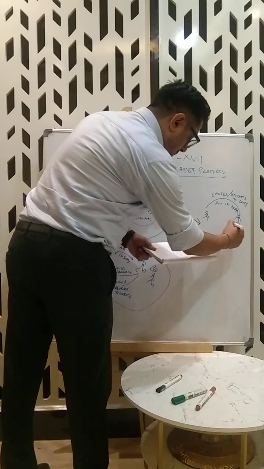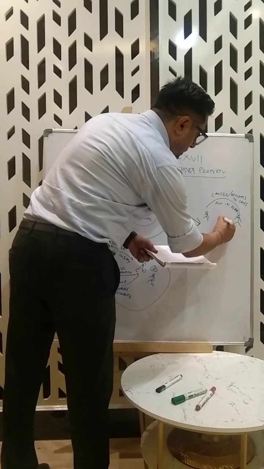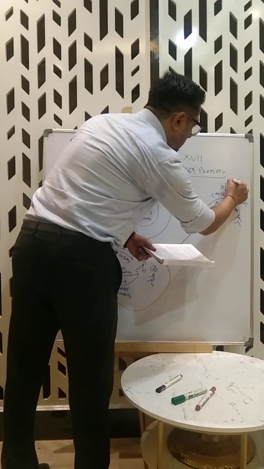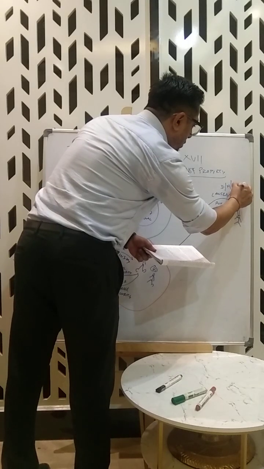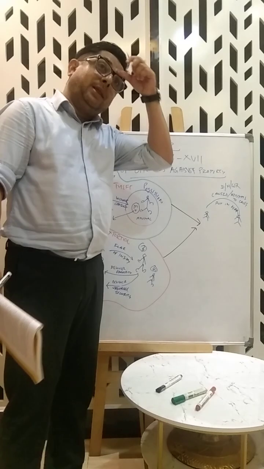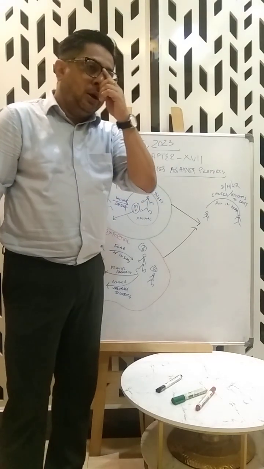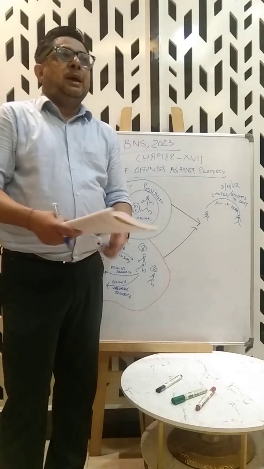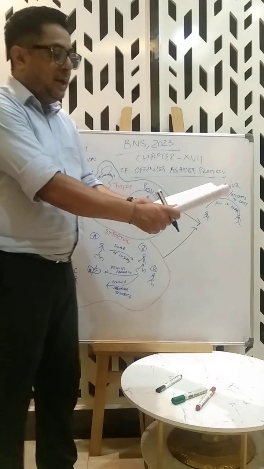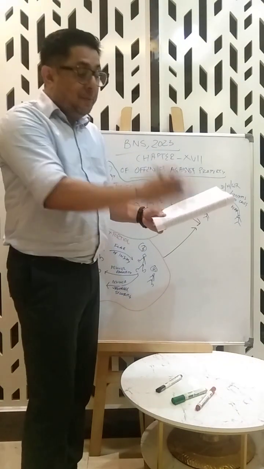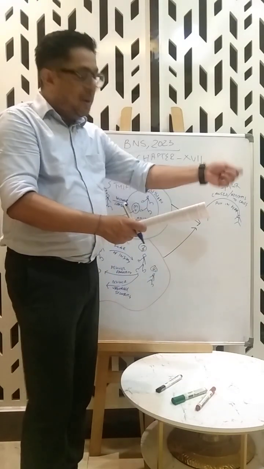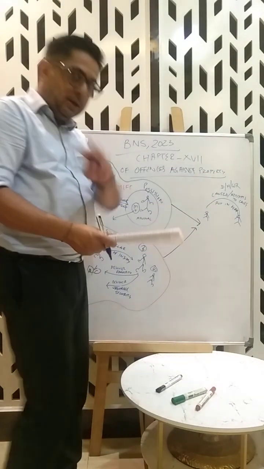These are death, hurt and wrongful restraint. Now death you know, hurt you know, the legal parameters will be different, but you have an idea. Now wrongful restraint is, if I hold this person tight and I don't let him go, his freedom is curtailed, I've restrained him, this is wrongful restraint, right? But if I lock him up in a room, that's wrongful confinement, understood?